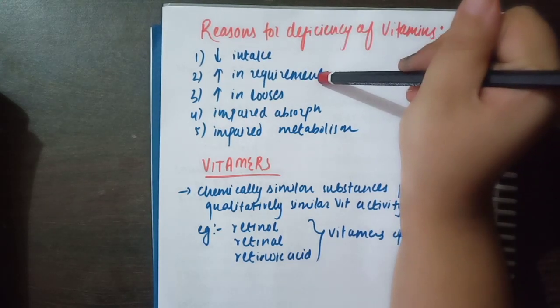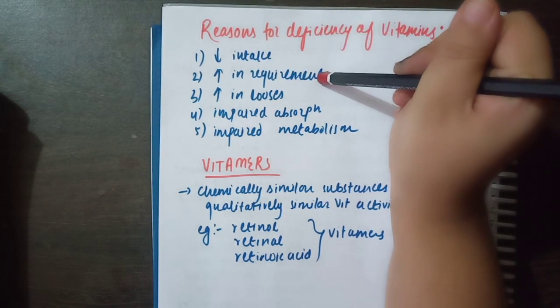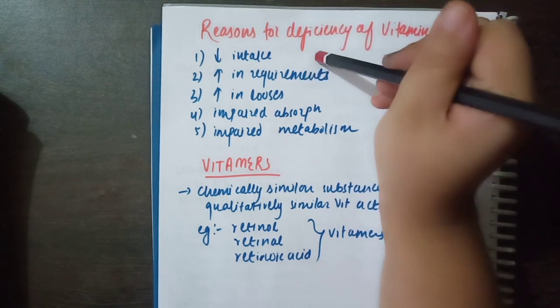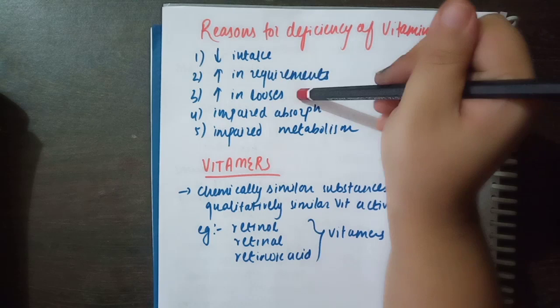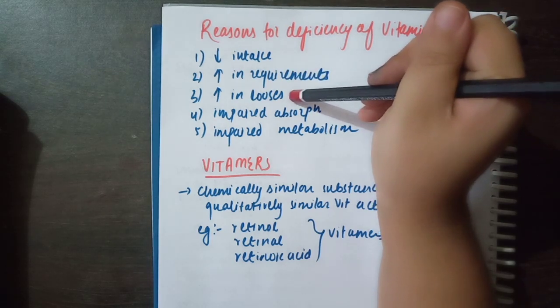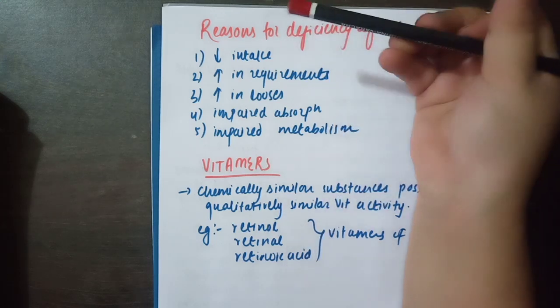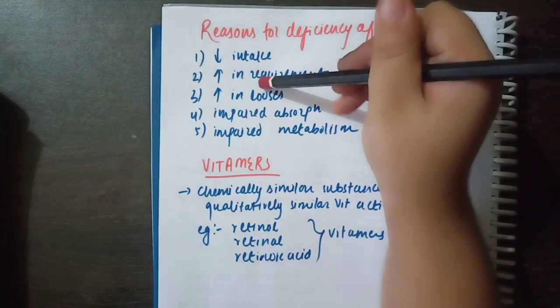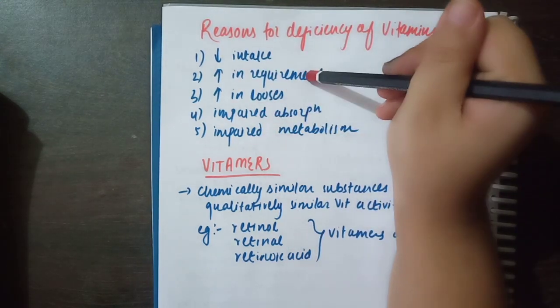Number 2 is increased requirements. When the requirements are increased and the diet is not able to fulfill those requirements, it causes deficiency. Number 3, increase in losses. Whenever you have consumed the vitamin and it is getting lost in the form of excretion or any other form of loss, it can cause deficiency of vitamins.